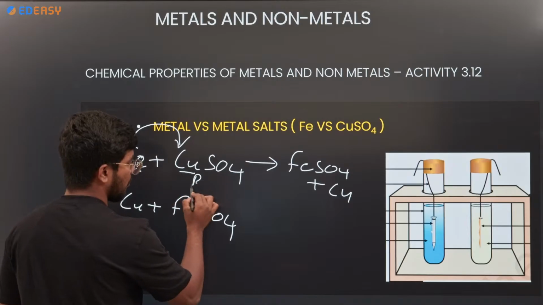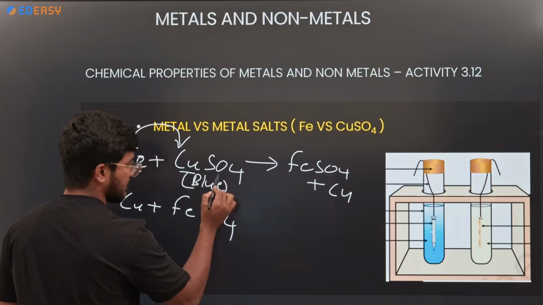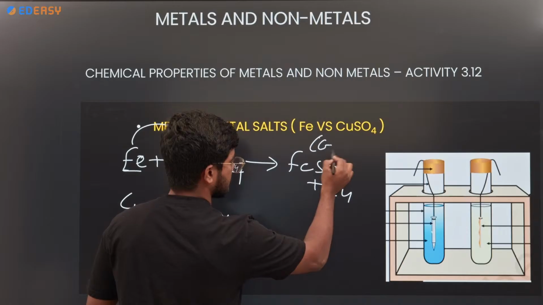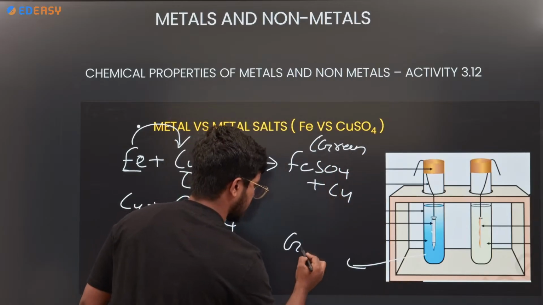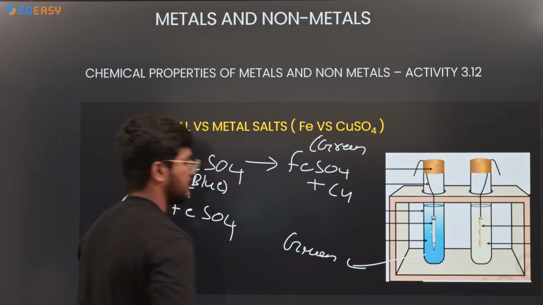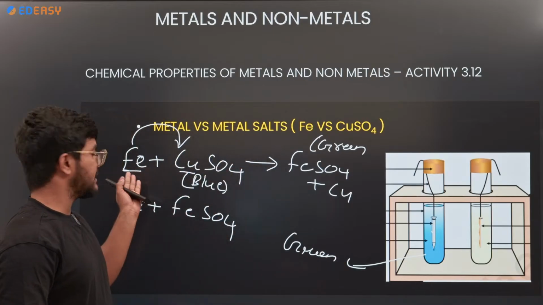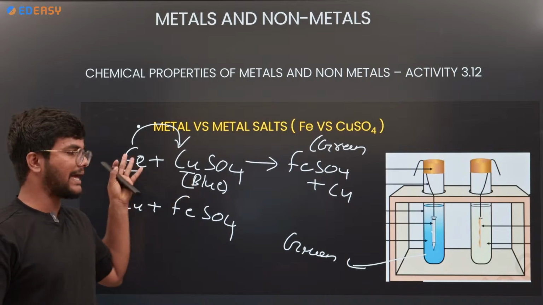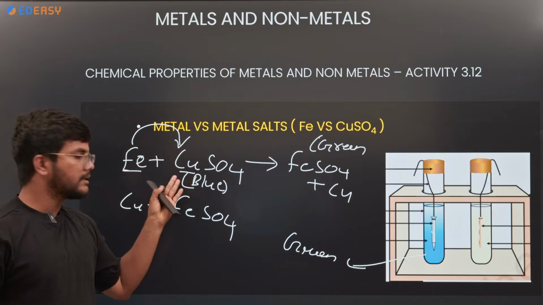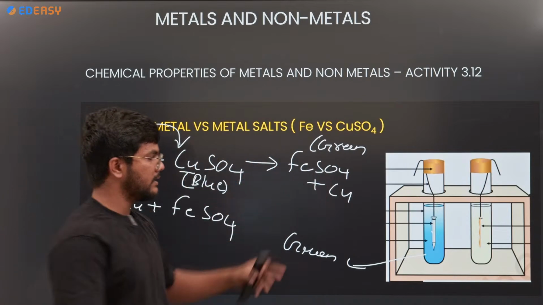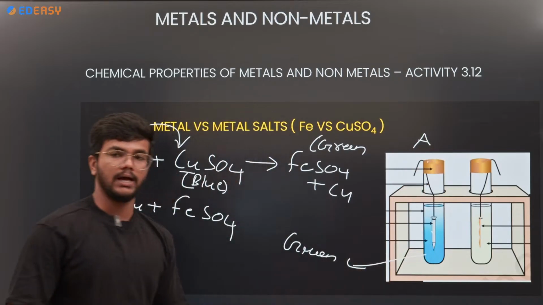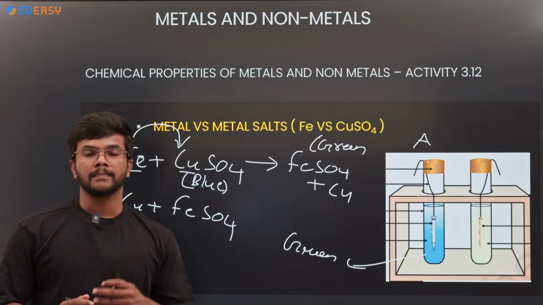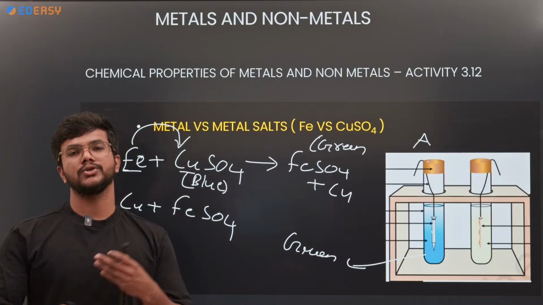Initially the solution was blue in color, which turns into green, just because iron is more reactive than copper. Test tube A shows this reactivity, turning the blue solution into green.